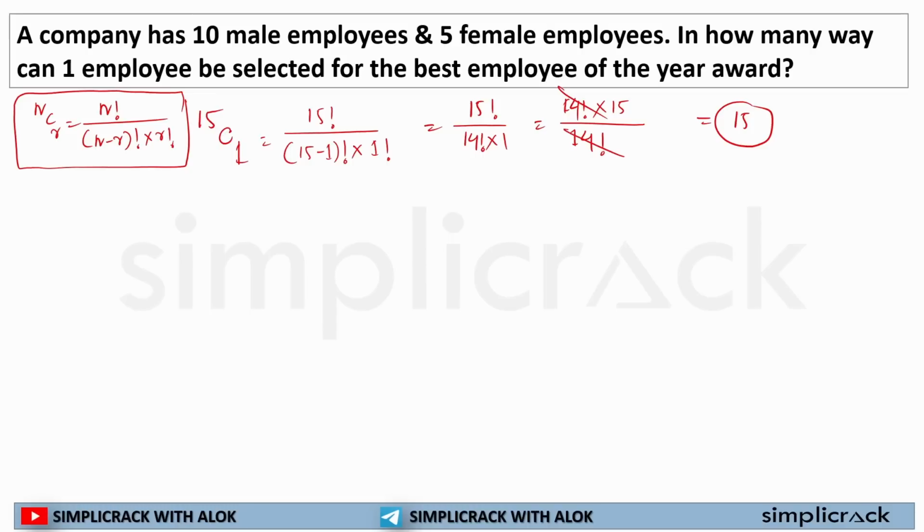So I hope this is clear to each and every one of you. Now here you need to understand one thing. Whenever you are given nC1, your answer will always be n. You see from this, or nC(n minus 1), your answer will always be n. You need to remember this.